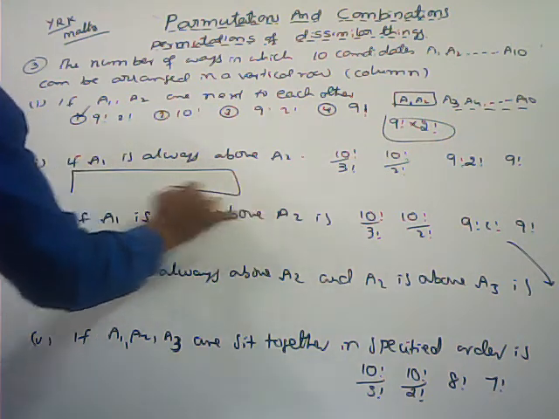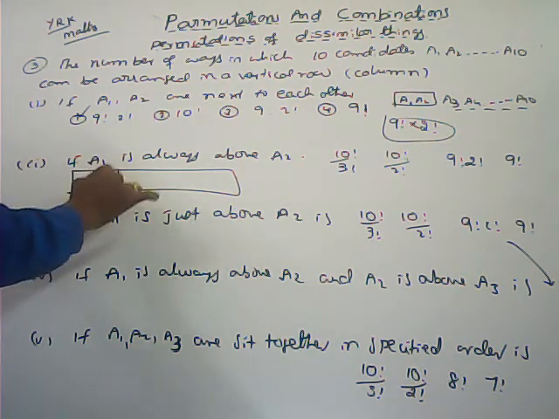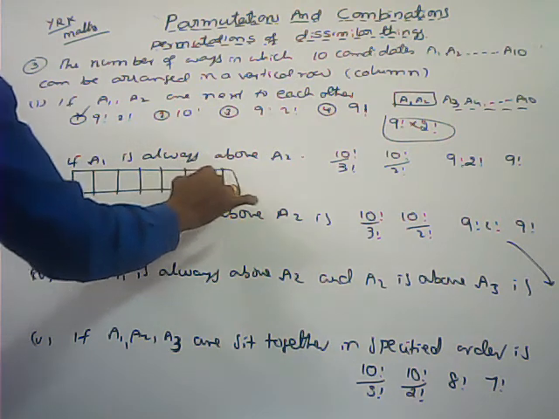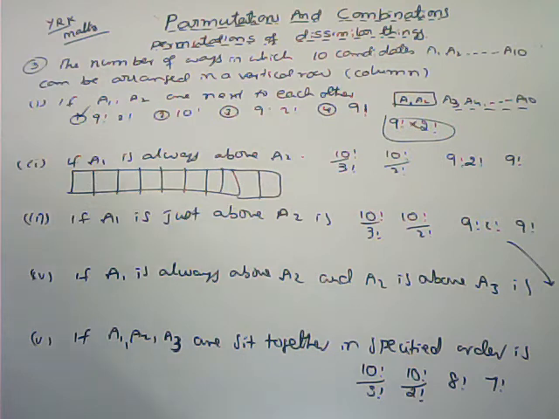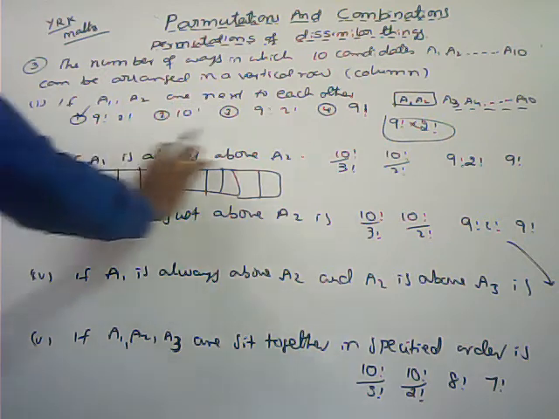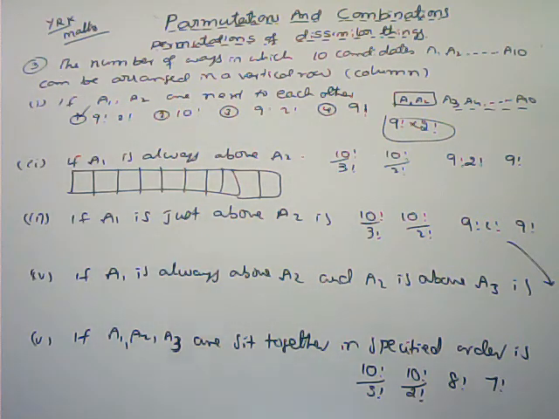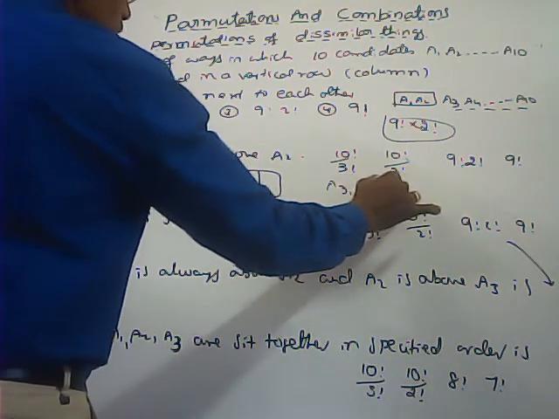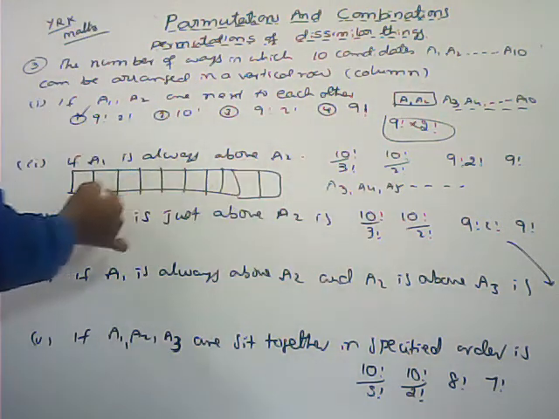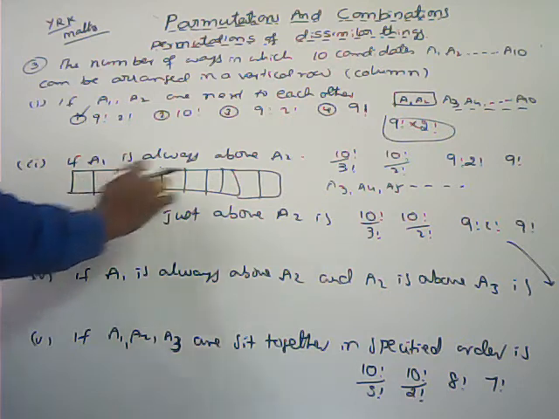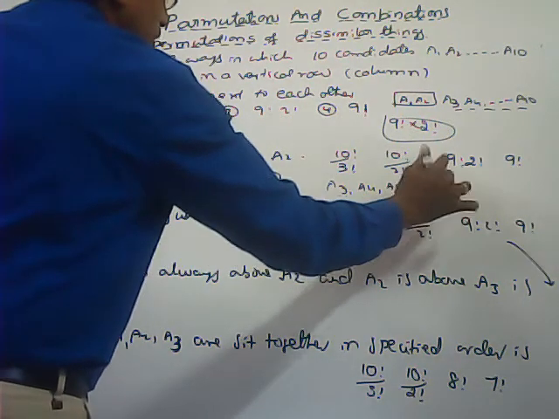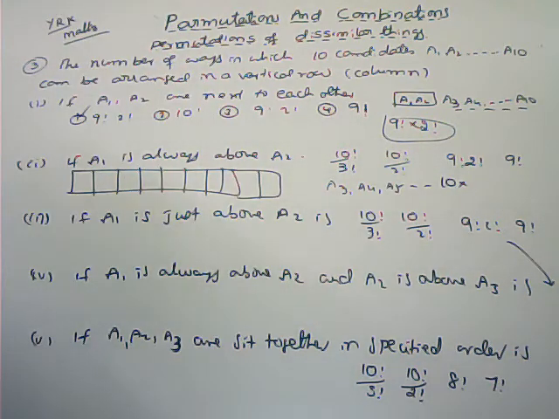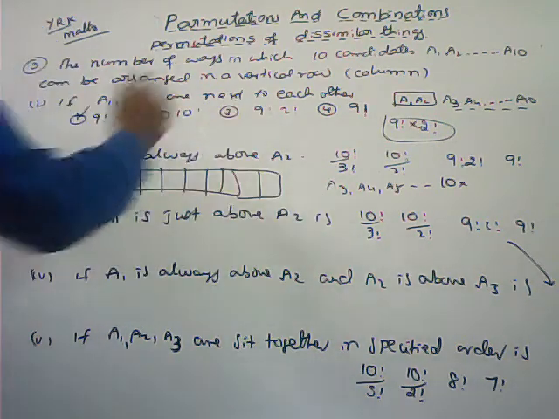Total how many candidates are there? Total 10 are there: 1, 2, 3, 4, 5, 6, 7, 8, 9, 10. First I am arranging the remaining 8 members. Keep A1, A2 aside. Remaining how many members are there? 8 members are there, A3, A4, A5, and so on. A3 can be placed in how many boxes? 10 boxes are there, so 10 ways. Here 10 boxes are there. We can put A3 in any one of the 10 boxes.